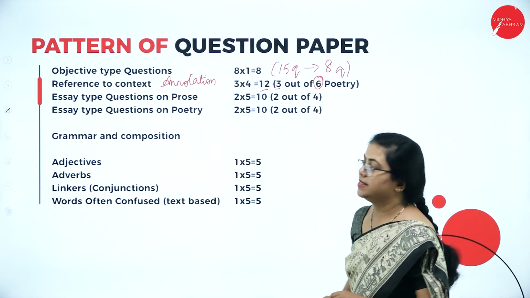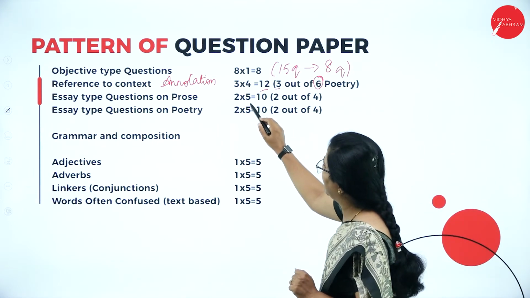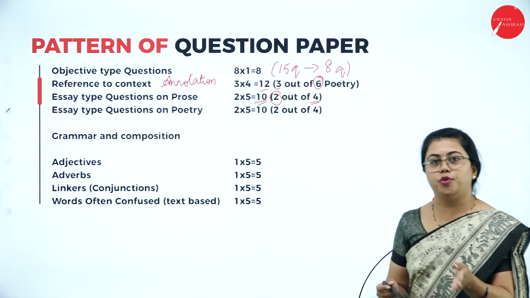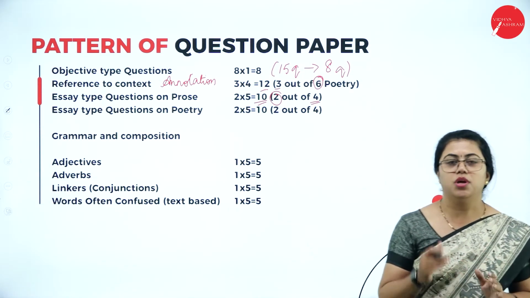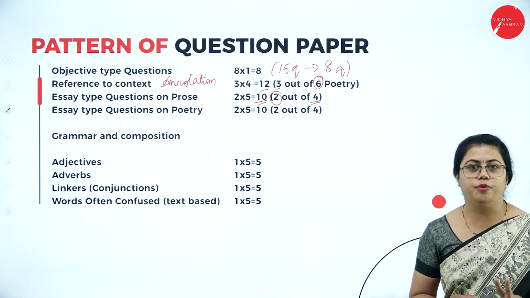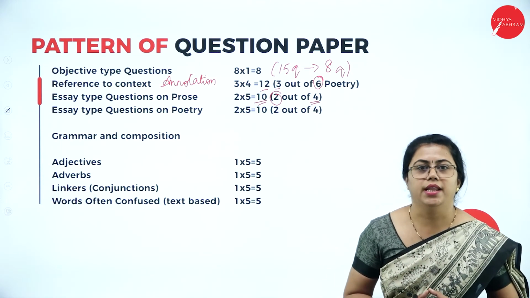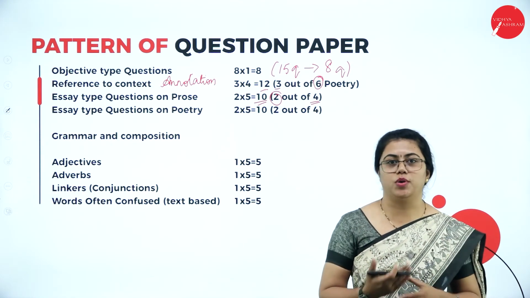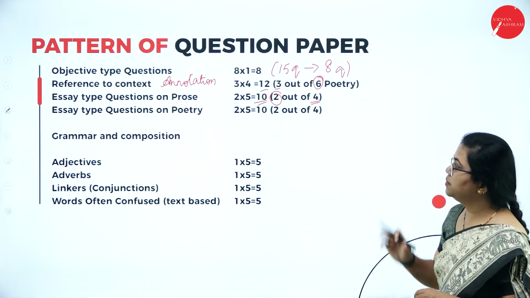We have essay type questions from your prose part. This is for 10 marks and you will have to answer any 2 out of these 4 questions. You have 4 prose parts. Questions will come from all the 4 prose parts. But if you prepare any 2 prose parts thoroughly, that is more than enough. If you prepare for 4, then you will be very confident to answer any of the questions given to you. So you need to answer any 2 over there. This comes for 10 marks.